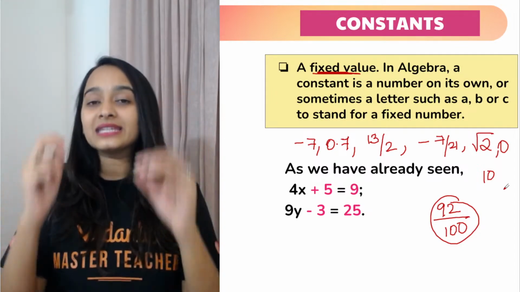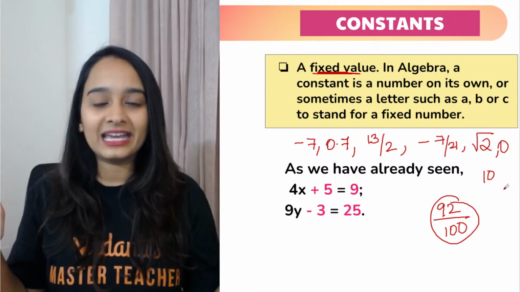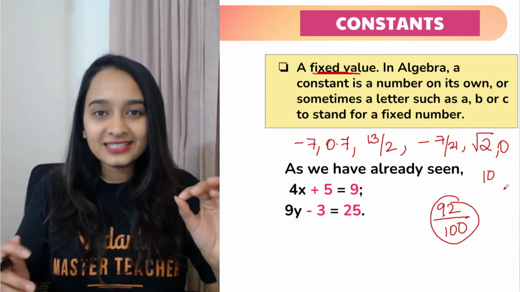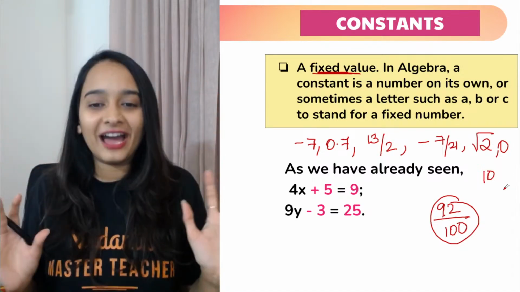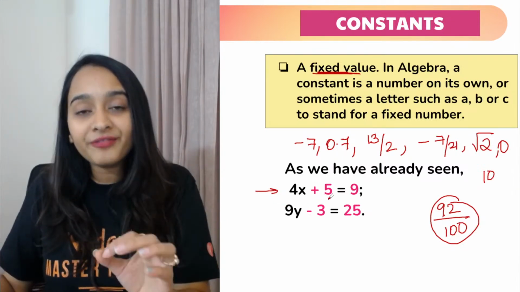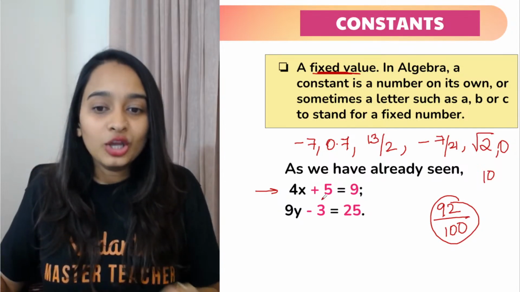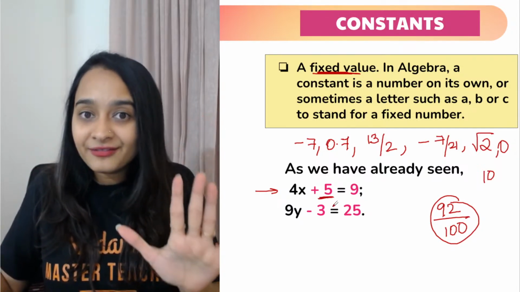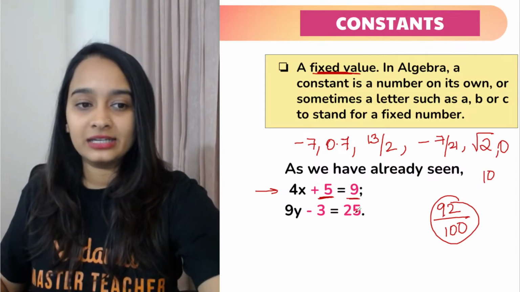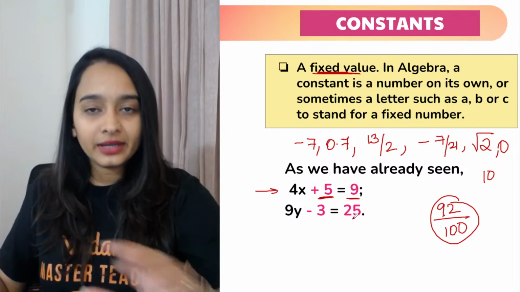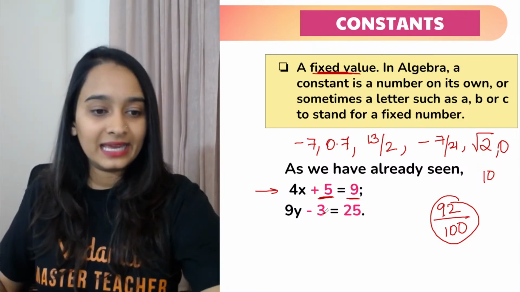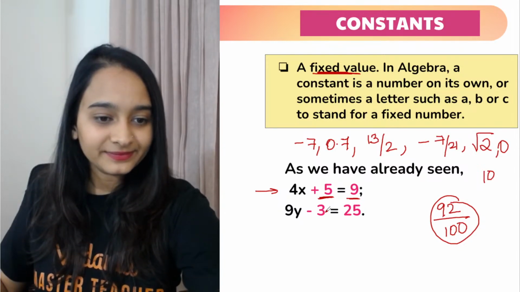A constant can be anything. And what is a constant? The value is fixed. You cannot change the value. So if I take an equation 4x plus 5 equals 9, here 5 is a constant and 9 is also a constant, right? So we have two constants here, correct? So 5 and 9, both of them are constants, right, everybody?